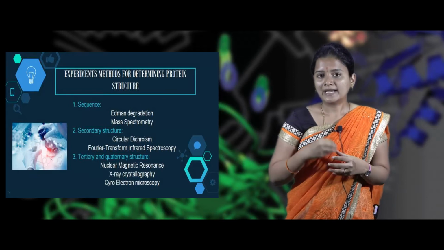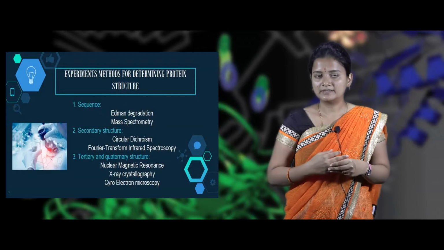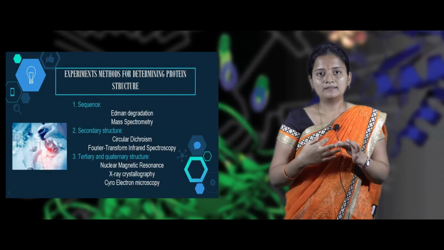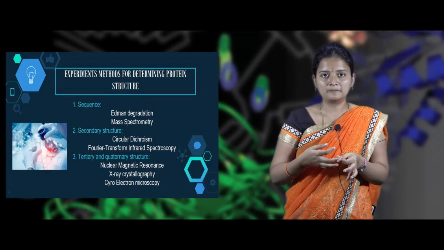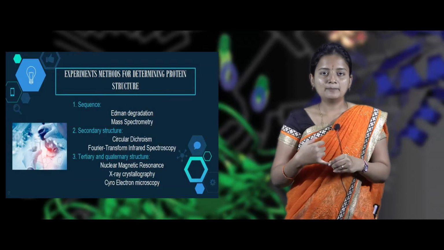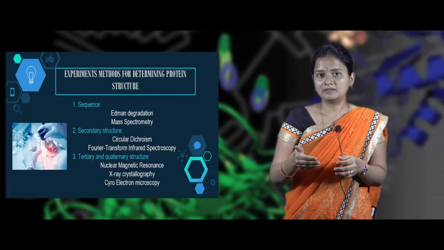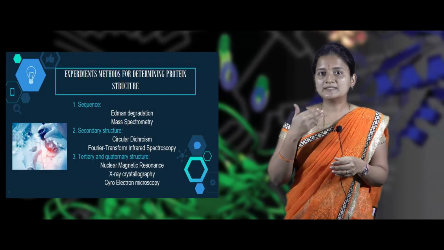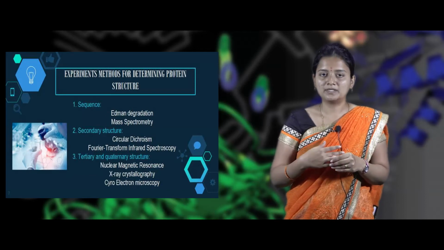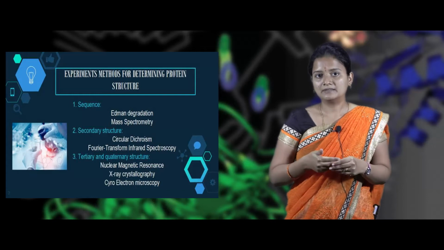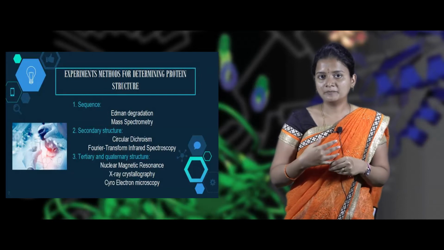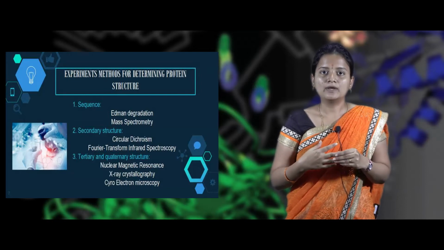a few methods. We are categorizing the methods into three main levels. That is, the first one is sequencing method, the second one is secondary structure prediction method, and the third one is tertiary and quaternary structure prediction method. So in the sequencing method, we will be discussing Edman degradation method and mass spectrometry. Whereas in the second method, that is secondary structure prediction method, we will be discussing circular dichroism and then Fourier transform infrared spectroscopy, that is FTIR. And in the final method, that is quaternary and tertiary structure prediction method, we will be discussing X-ray crystallography, NMR spectroscopy, and Cryo electron microscopy.